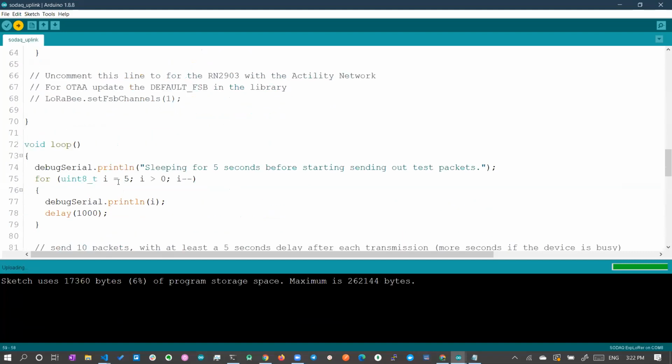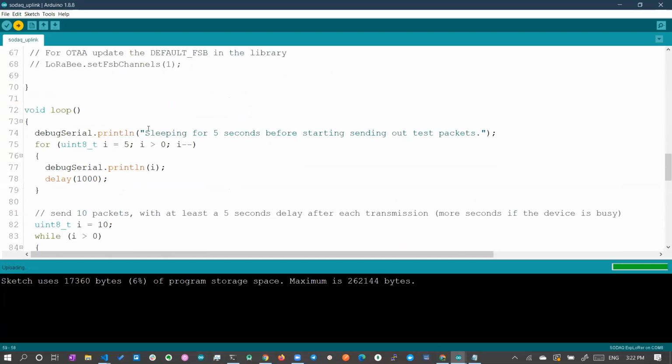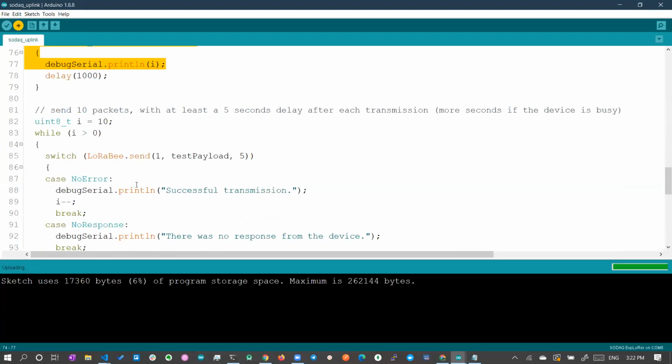So in void loop, what we are doing is, for every 5 seconds, we are just randomly sending some data.